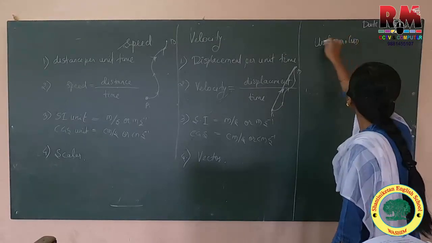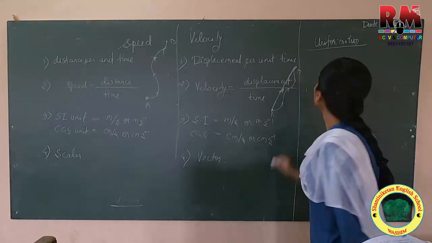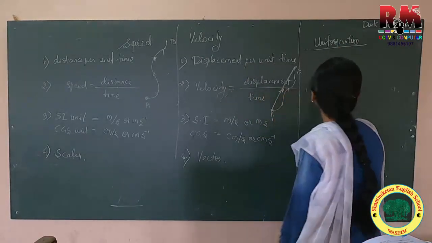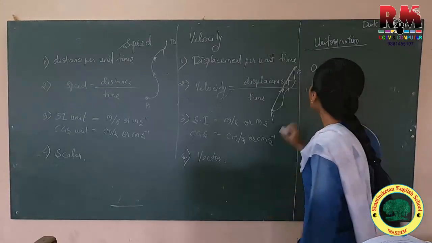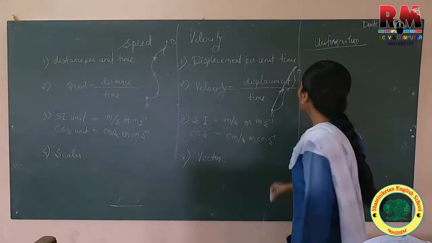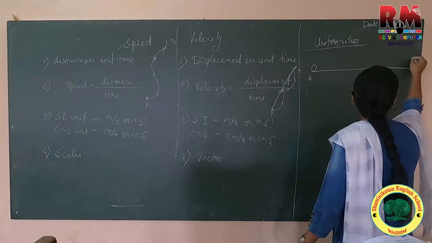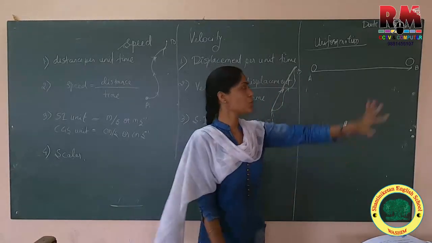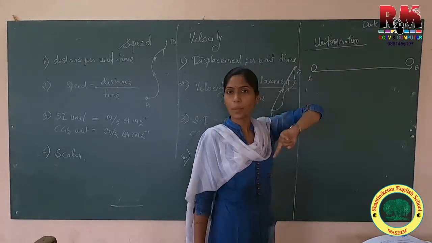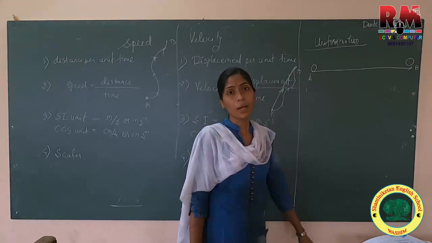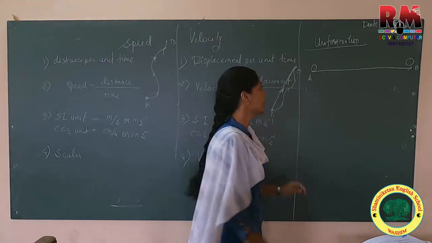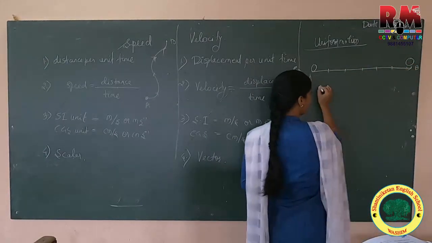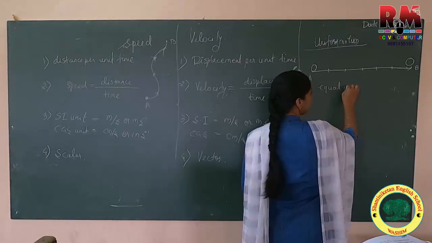Now, uniform motion means what? Suppose I am using equal intervals of time. Consider this is the object, which is placed at A and it is required to go to position B. So the initial position is A and the final position is B. The object is going, but after equal intervals of time, equal intervals of time.